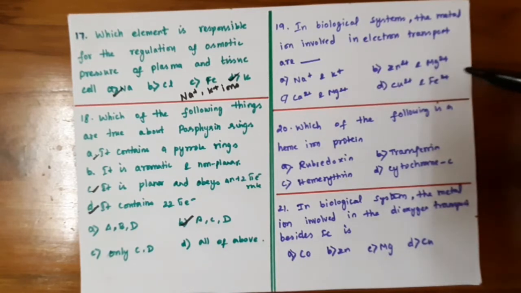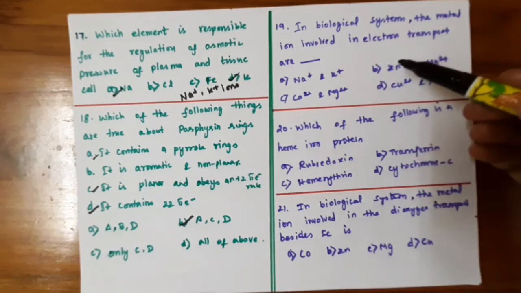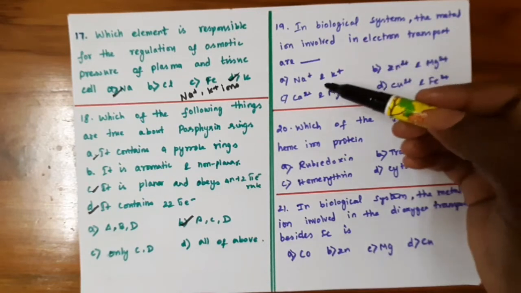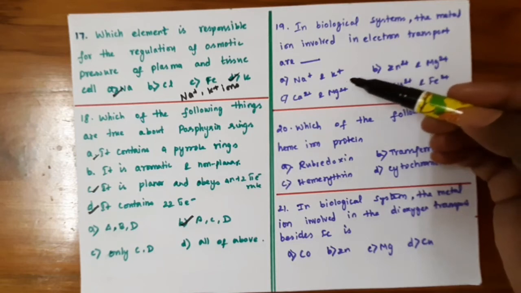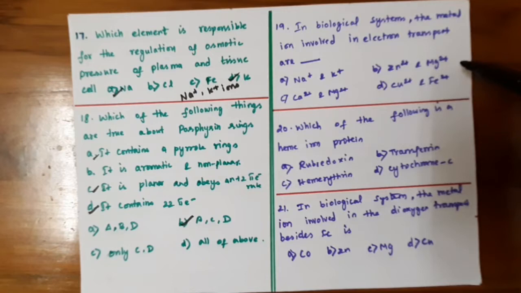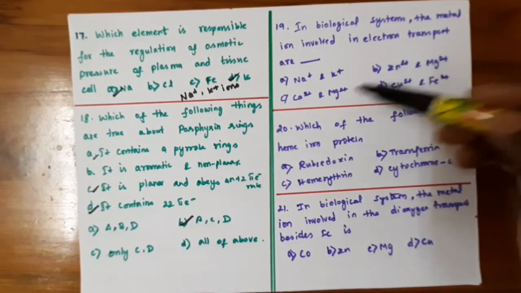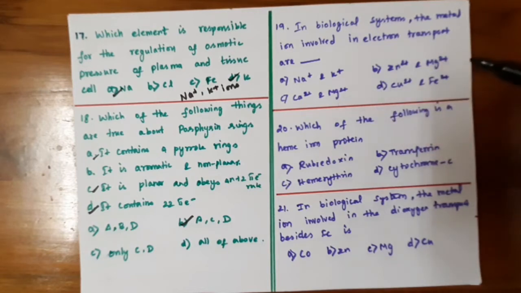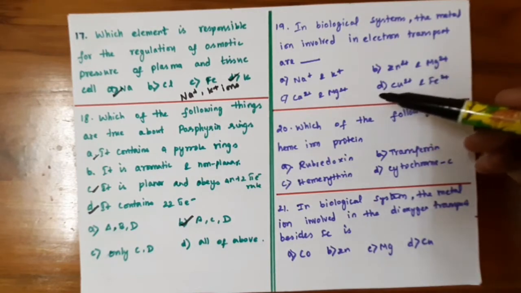19. In biological system, the metal ions involved in the electron transport are: sodium and potassium, which maintain the osmotic regulation in the human body; zinc and magnesium, magnesium found in the plant and zinc found in the enzymes; calcium and magnesium are not involved in the electron transport.